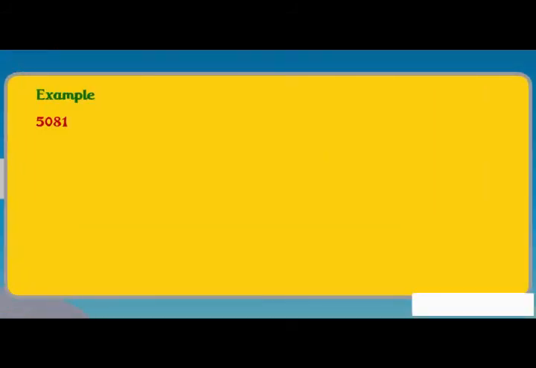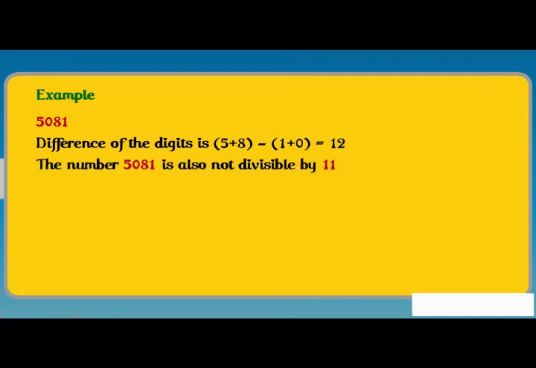For the number 5081, the difference of the sums is 5 plus 8 minus 1 plus 0 is equal to 12, which is not divisible by 11. The number 5081 is not divisible by 11.